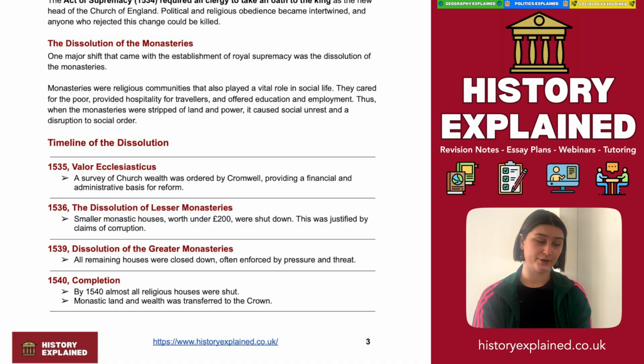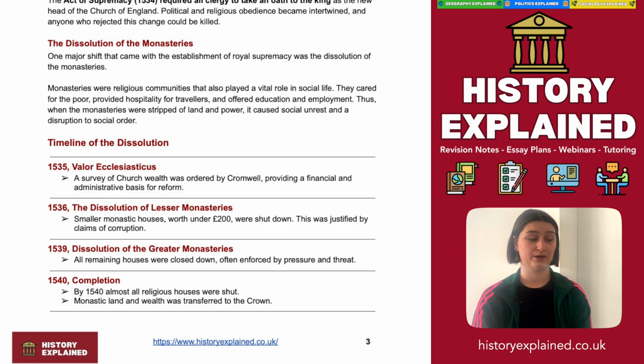legislatively. So from 1535, we see the Valor Ecclesiasticus, which was a survey of church wealth ordered by Cromwell, which provided a financial and administrative basis for reform. Then from 1536, we start to see the dissolution of the lesser monasteries, so smaller monastic houses worth under £200 are shut down. This was justified by claims of corruption, which was a common criticism of the Catholic Church at this point. By 1539, we see the dissolution of the greater monasteries.